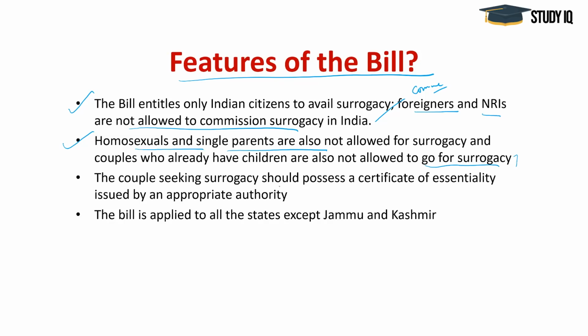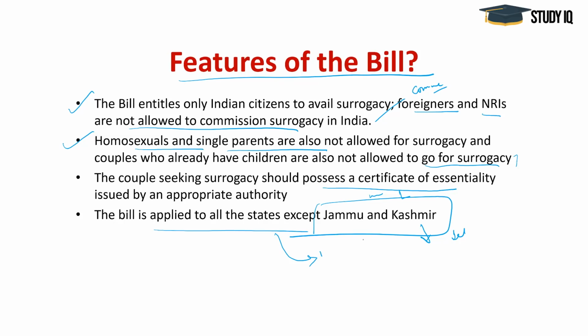Now, the couple seeking surrogacy should possess a certificate from the district board that the couple is infertile, or whatever the reasons that they are not able to conceive a child, medical reasons should be there, and the certificate from the district board is very necessary. This bill applies to all states in India except Jammu and Kashmir, because Jammu and Kashmir has a separate constitution. If this bill has to be implemented in J&K, it should be passed by their assembly, through their legislative processes. But right now there is President's rule in J&K.